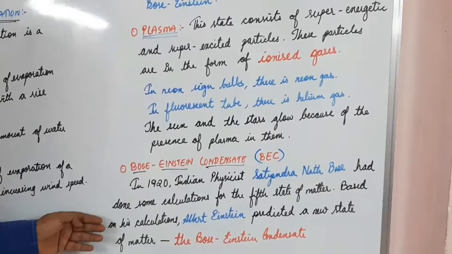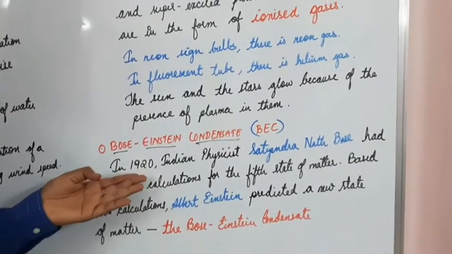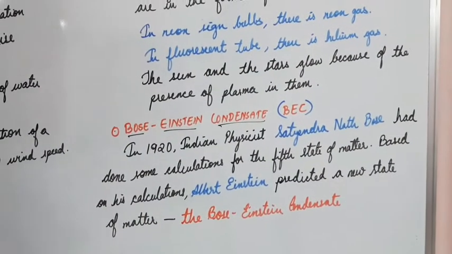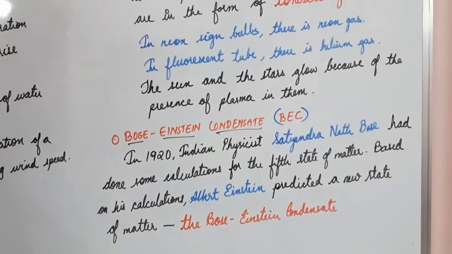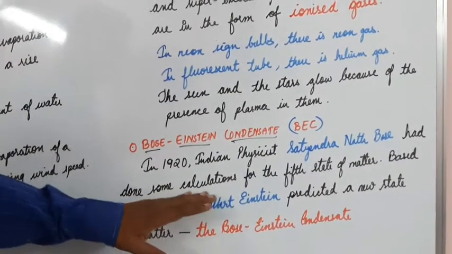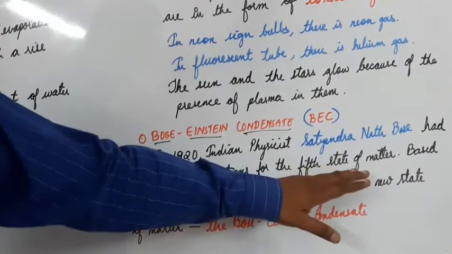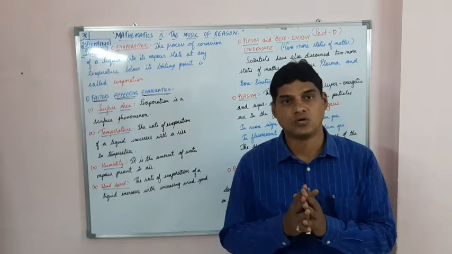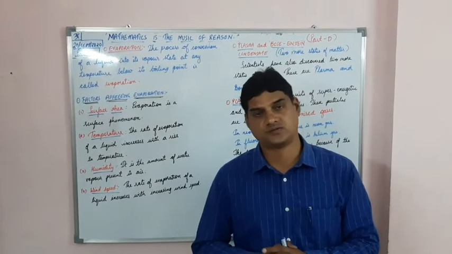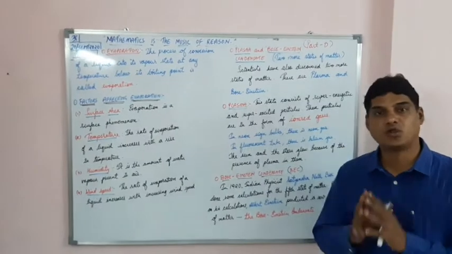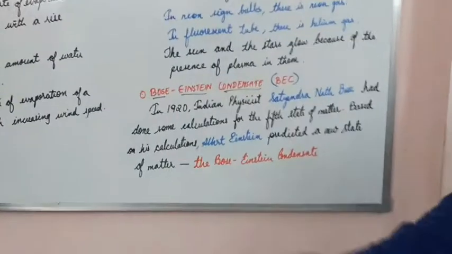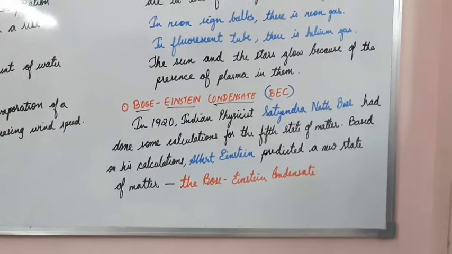Now the fifth state, please note, our Indian physicist in 1920, Mr. Satyendranath Bose, an Indian physicist, in 1920, he had done some calculations for the fifth state of matter. As I told you, the scientists think beyond. So our Indian scientists have also played very important roles, and they have contributed a lot, students. So Mr. Bose has done some calculations for the fifth state of matter.